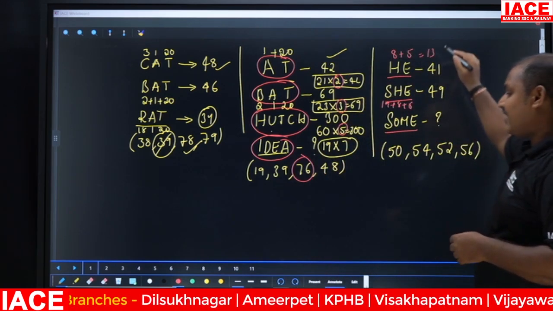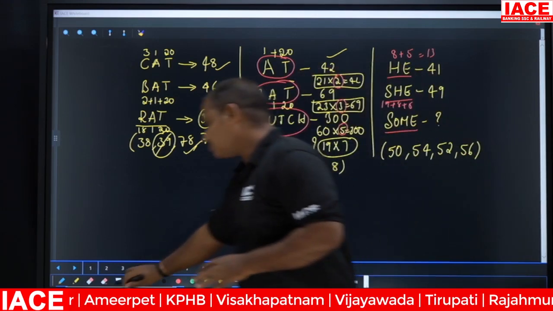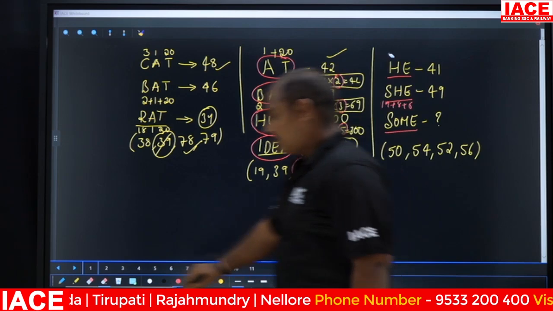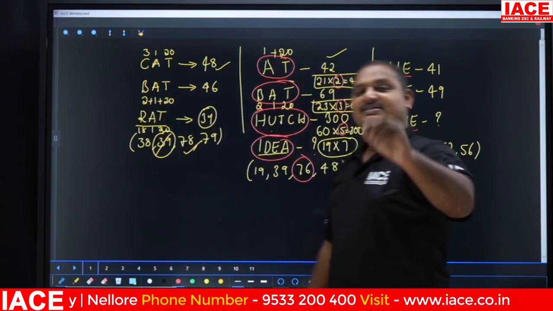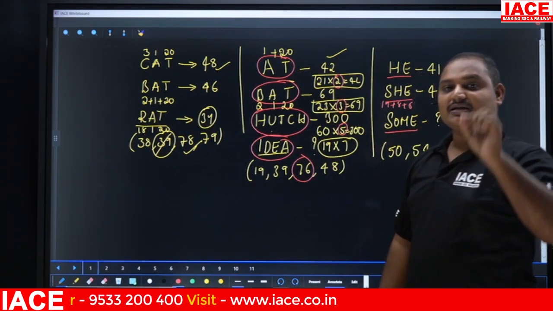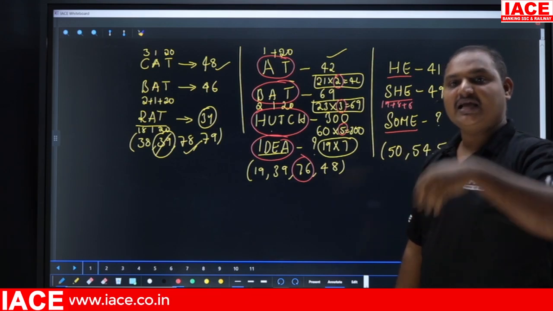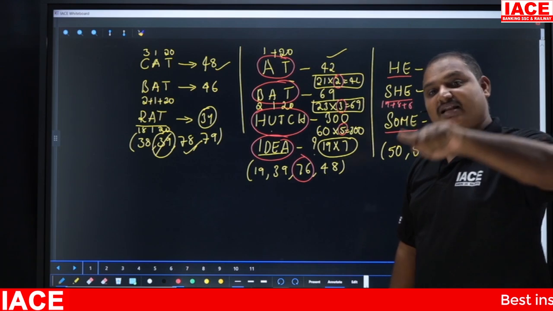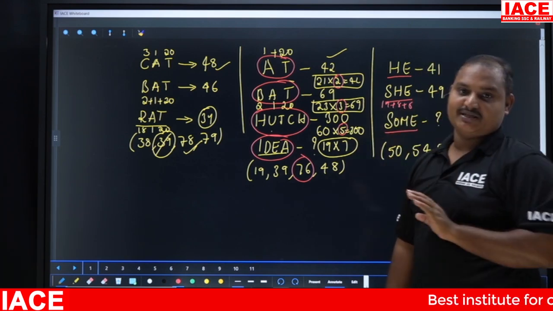See here, I have written the normal numbers here. H equals 8, plus 5 equals 13, I have taken. But as we already discussed in letter coding, they are recently using the logics with reverse letters, reverse numbers of the alphabets.